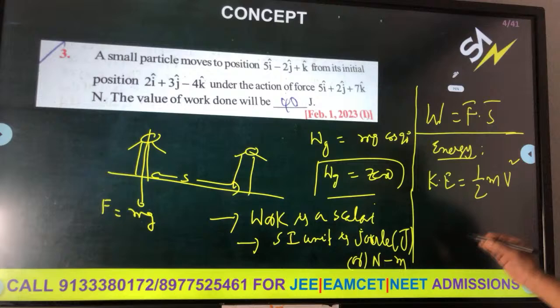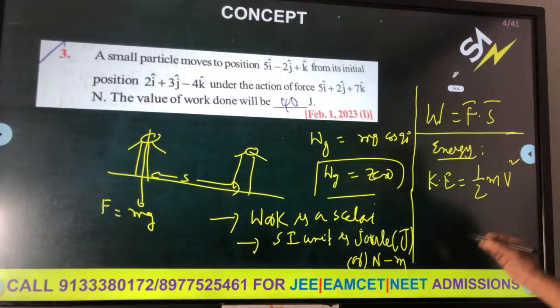energy. What is the formula for gravitational potential energy? U is equal to minus G capital M small m by small r. What is small r? The distance from the center of the earth. It can be r plus h. Between two bodies m1 and m2 separated by distance r, what is the potential energy? Minus G m1 m2 by r. Why is minus there? Attraction. Minus G m1 m2 by r. This is gravitational potential energy.